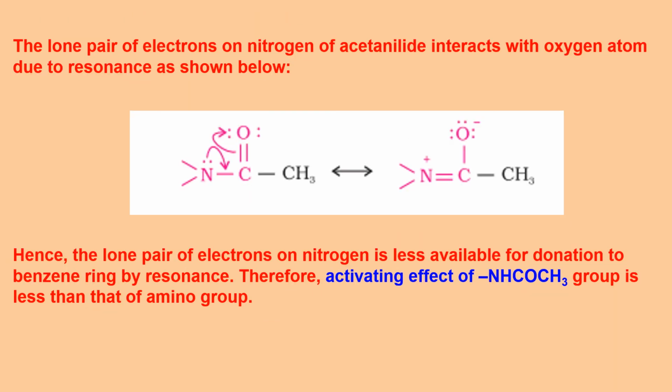Let us see how. If you react the aniline with an acyl group, RCOCl, as I explained the mechanism also in the same presentation, it will give you this particular group.